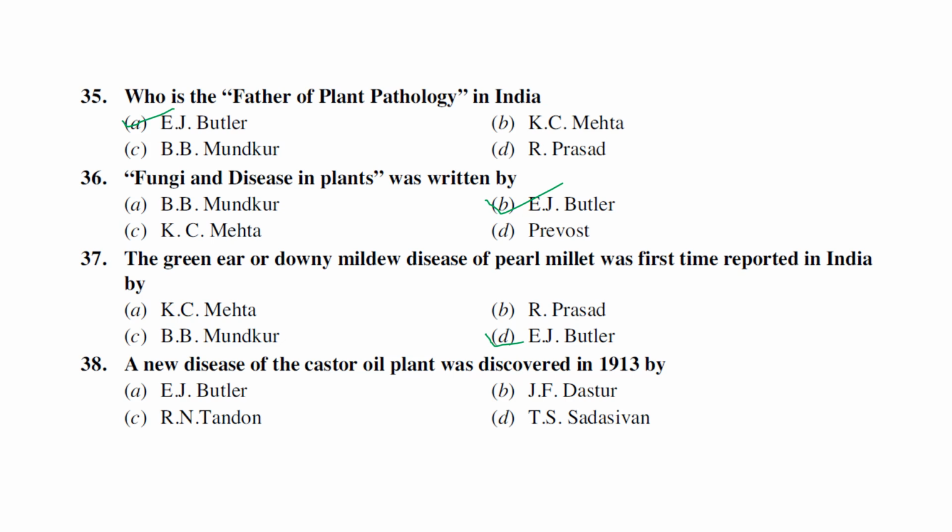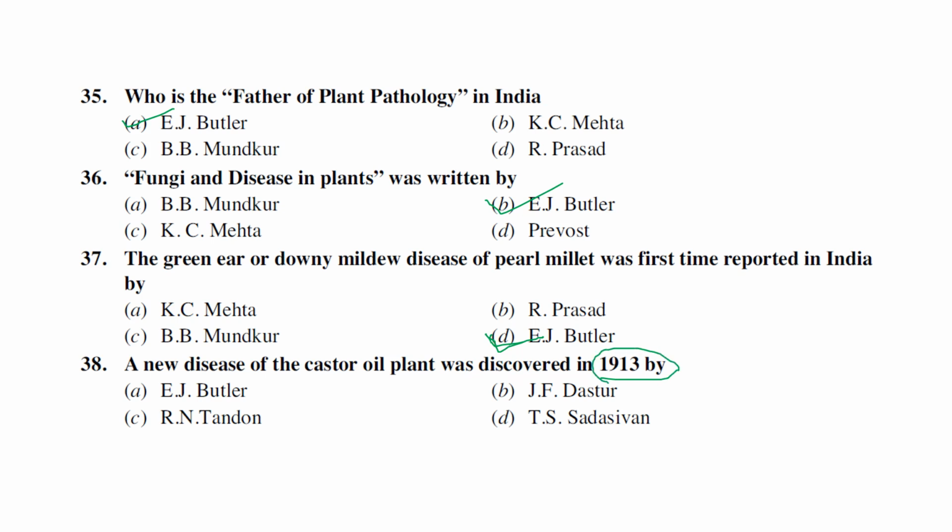So why did he become the father or the greatest contributor? Because of various kinds of discoveries and identifications. If you see the important diseases in India, the major breakthrough discoveries mostly came from the diary of E.J. Butler only. So the green ear or downy mildew of pearl millet was first reported in India by E.J. Butler only.